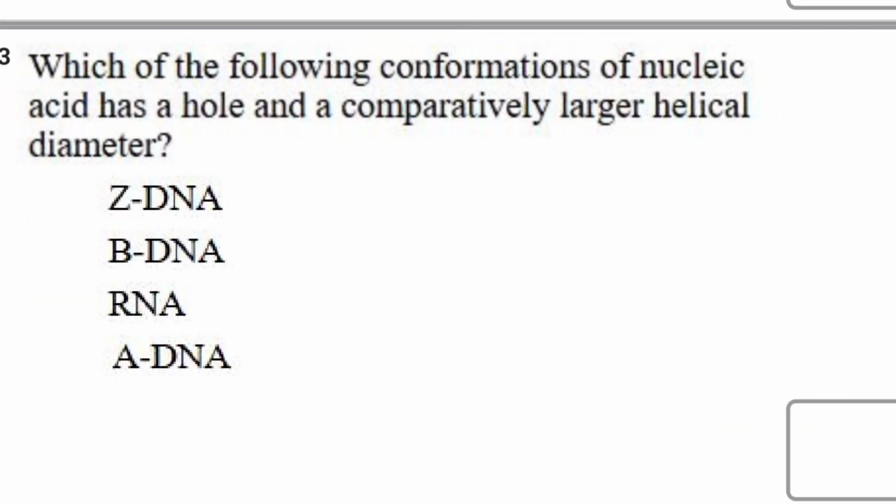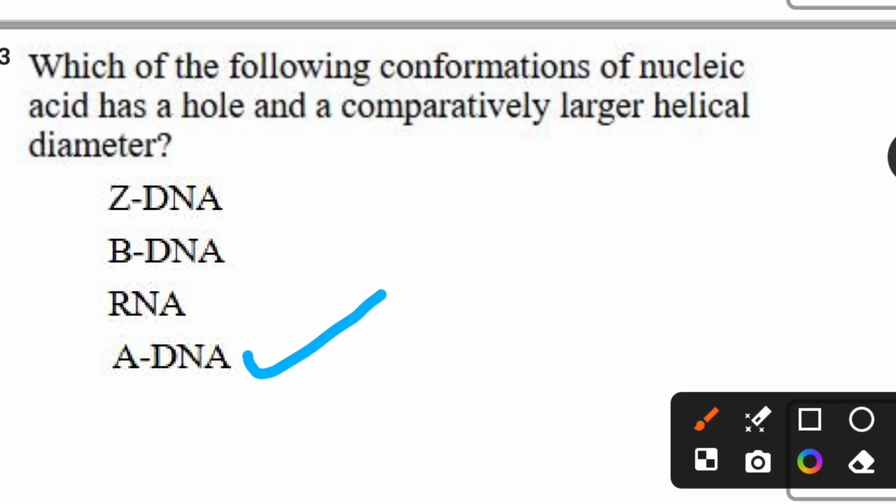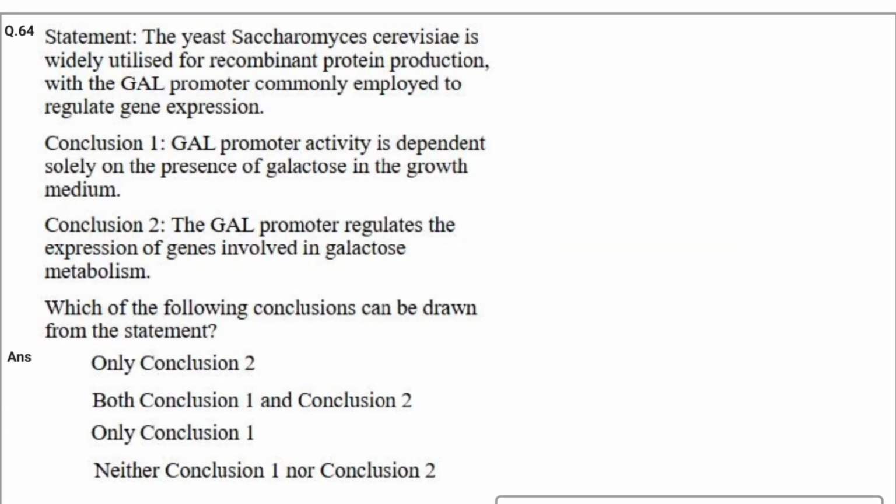Which of the following conformations of nucleic acid has a comparatively larger helical diameter? Options are ZDNA, BDNA, RNA, ADNA. For this the correct answer is ADNA. ADNA is the correct answer. Let's see the next question statement.